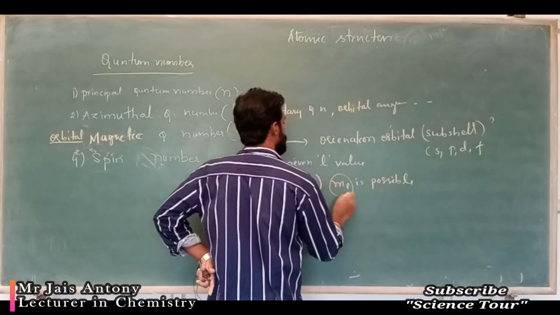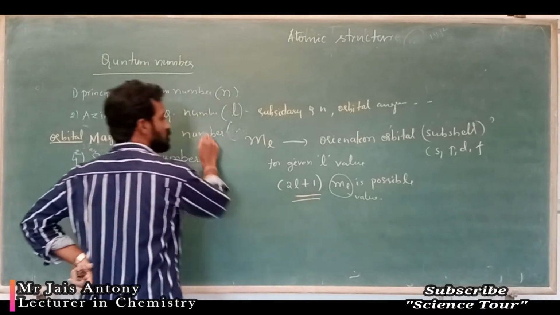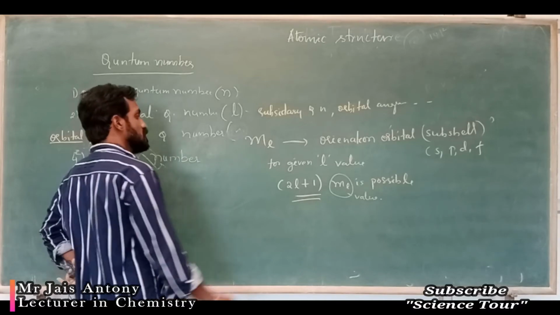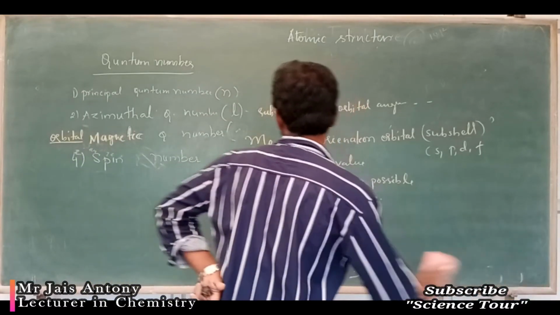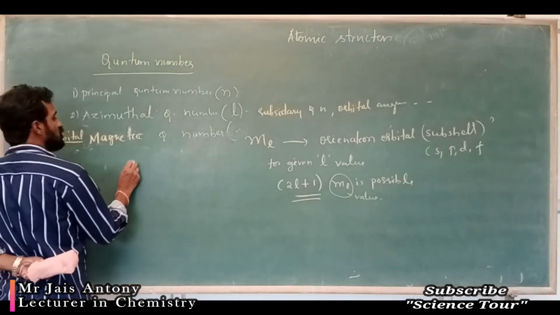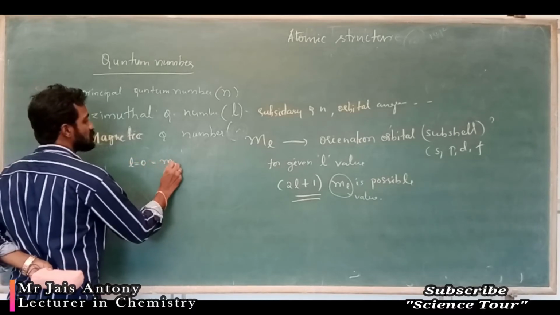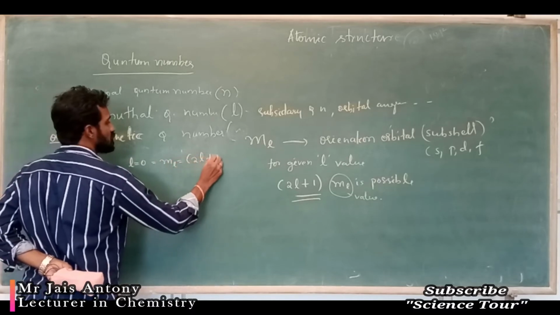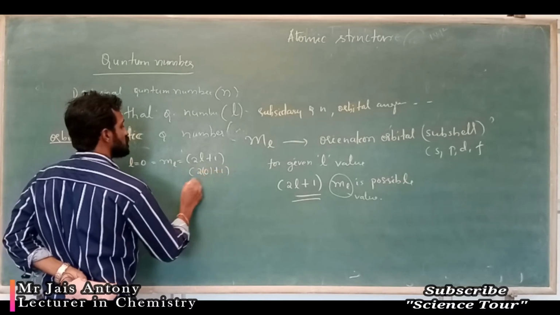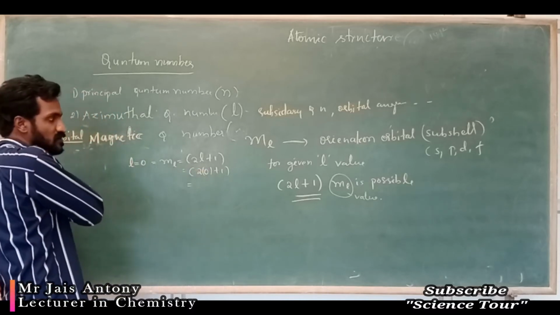2L plus 1 ML values are possible. 2L plus 1, this is the formula to find out ML. So, imagine I will write here: if L value is 0, ML value is nothing but 2L plus 1. So, 2L is how much? 0 plus 1, it gives 1.